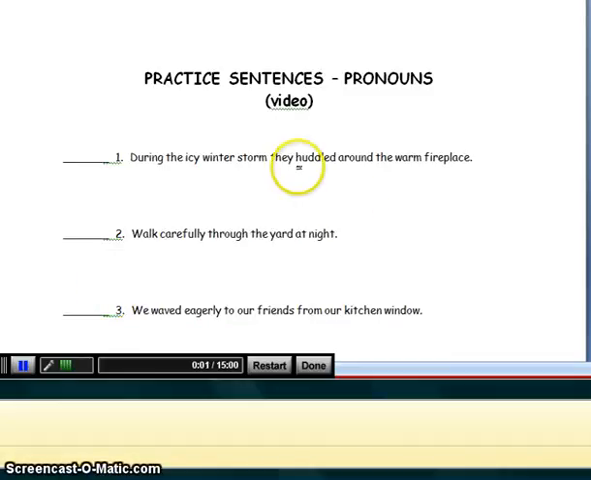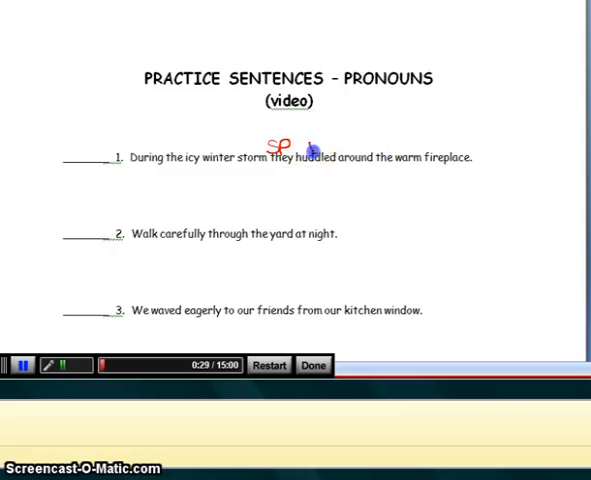Okay, we are now ready to get started on classifying sentences with pronouns. So let's start with sentence number 1. During the icy winter storm, they huddled around the warm fireplace. Subject question is, who huddled around the warm fireplace? Answer is they, but we are going to label this a subject pronoun, SP, because they is a pronoun, not a noun. What is being said about they?